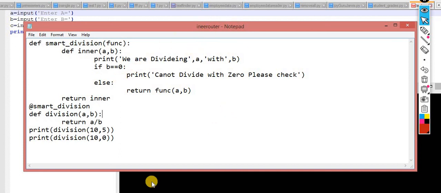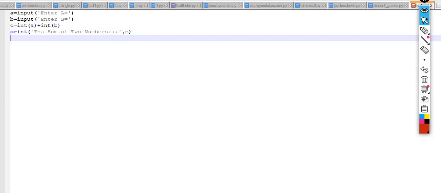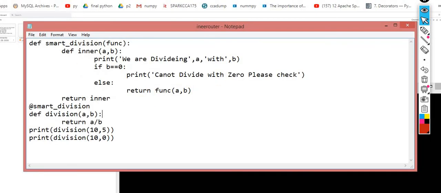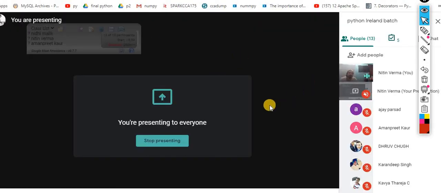Yes, there is one more term called decorator chaining as well, but we are not going into that. So try to understand this concept and implement the function in great detail, because functions are highly used whenever you write code for production, in a real-time scenario. Sometimes classes are also used. Okay, so any question till now?